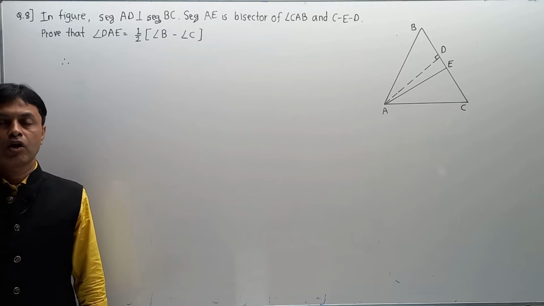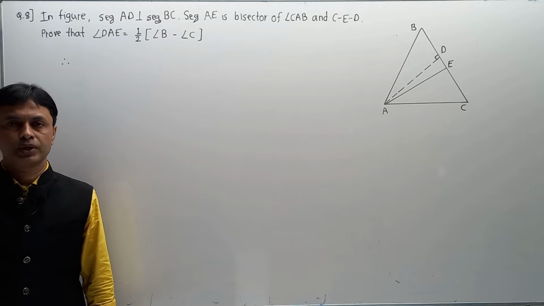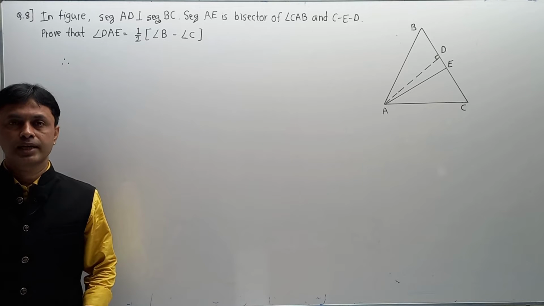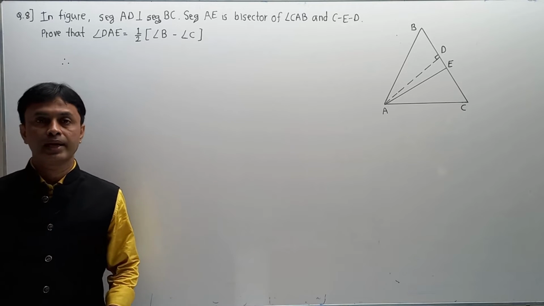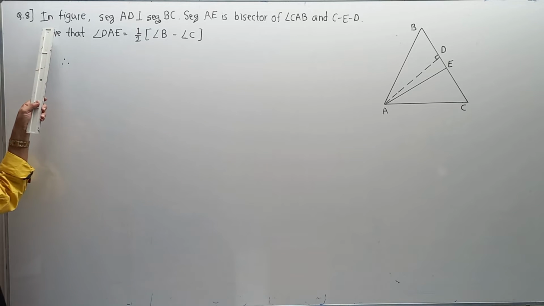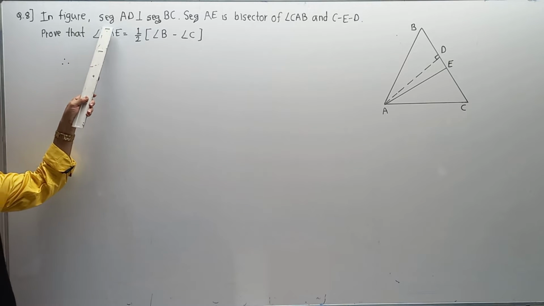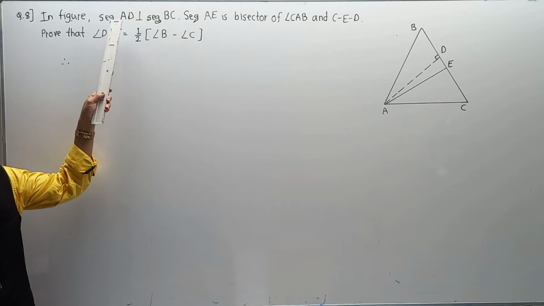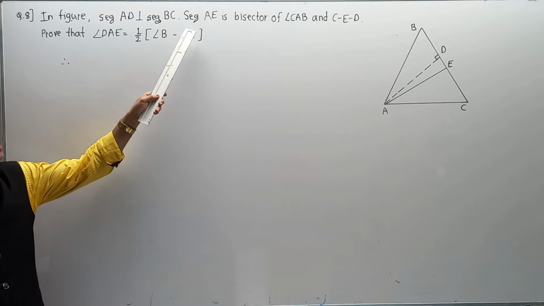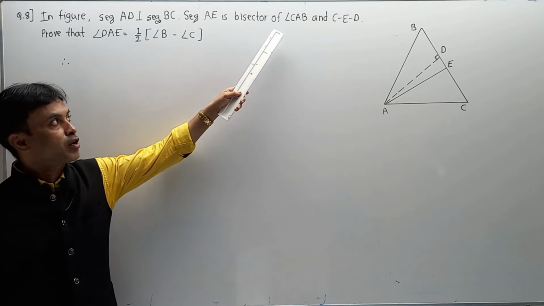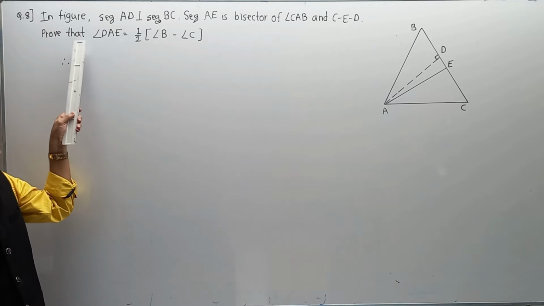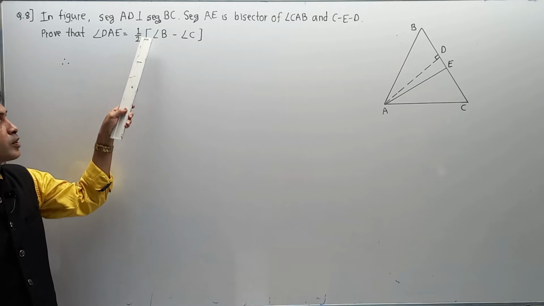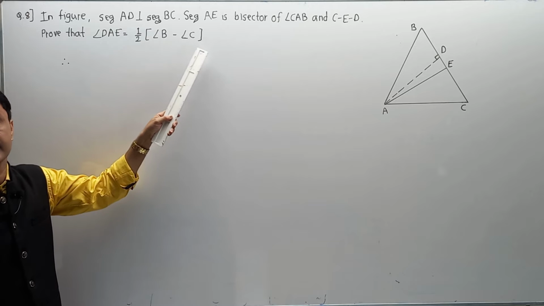Now student, please pay attention. We are in the last numerical of chapter 3 and now we are going to complete this part. This numerical is critical for understanding from the theory point of view, but also from the diagram point of view, because we have to take at least 6 breakups of this diagram. The question is question number 8: in the figure, segment AD is perpendicular to segment BC. Segment AE is the bisector of angle CAB and C'(E')D. Prove that angle DAE is equal to half of angle B minus angle C.